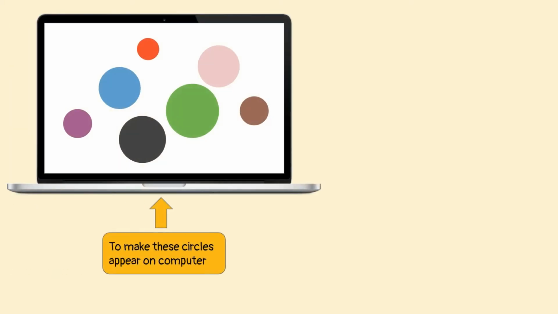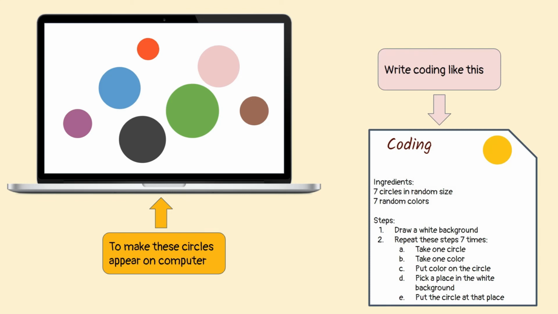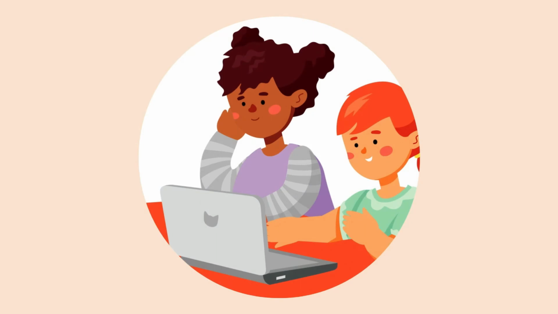Making an application with coding is like making a recipe for a chocolate cake. For example, to tell the computer to show 7 random color circles like this picture, we must give steps to the computer. The steps must be simple and told in the correct order, so the computer can understand them. Something like this. In a computer, this recipe is what is known as coding.